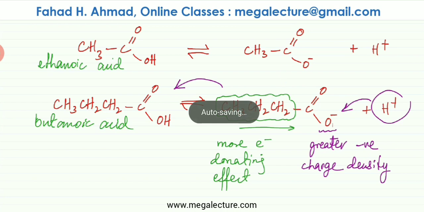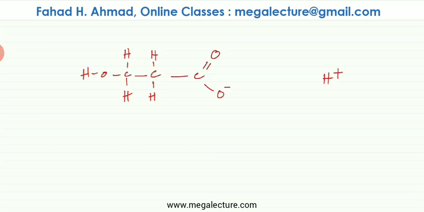So if you have bigger alkyl chains attached to carboxylic groups, then the strength of the acid is going to decrease. And pretty much the same thing is going to happen if an OH group was attached. So here's an example of another carboxylic acid which has dissociated. This was acetyl bond O and OH, and there's an OH attached on the other side.